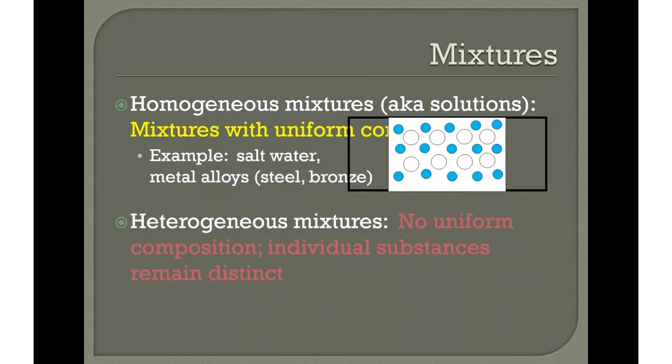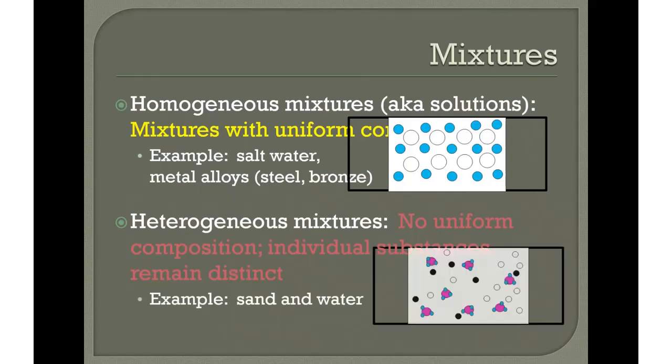The individual substances remain distinct. For example, let's say I have sand and water and I'm really trying to mix it together. Well, what's going to happen eventually? They're going to separate, right? So this, on a molecular level, is an example of a heterogeneous mixture. You see how random it looks?